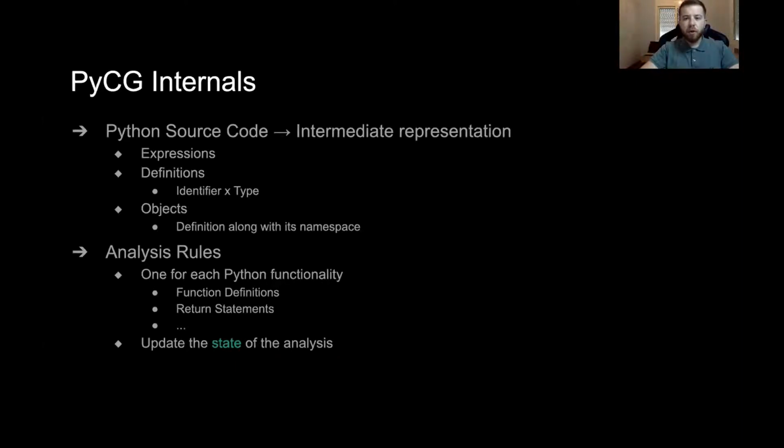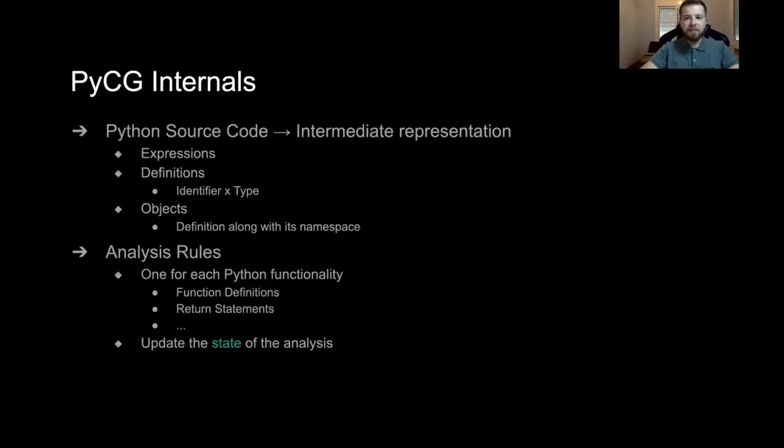PyCG works as follows. First, it converts Python source code into an intermediate representation containing expressions, definitions, and objects. Note that definitions are identifiers inside the Python program along with their type, for example, a variable identifier or a function identifier, while objects uniquely identify definitions via their namespace.